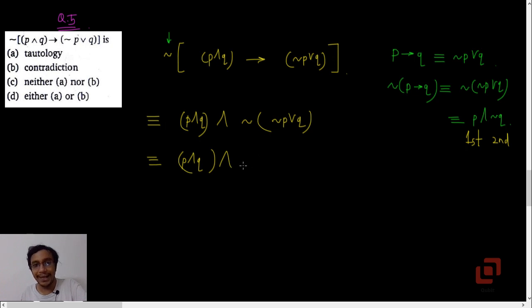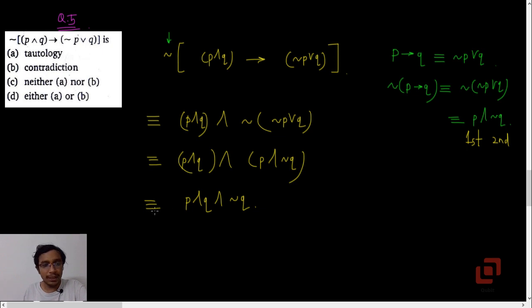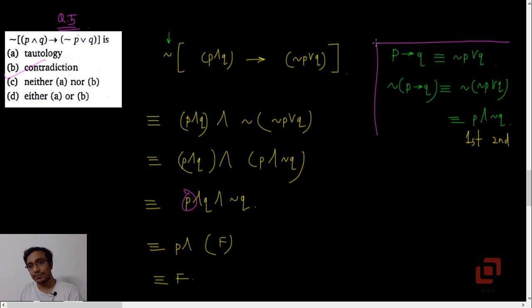Okay, so it is P and Q and negation of negation P is P and OR becomes and negation Q. Okay, so we now have P and Q and negation Q, right? So irrespective of the truth value of P, by the associative law we can say that this is P and Q and negation Q is a fallacy, and P and fallacy is a fallacy. Okay, so that is a contradiction. So by knowing these laws, we can simplify the given compound proposition and arrive at the correct result.